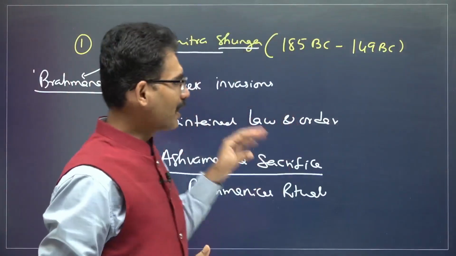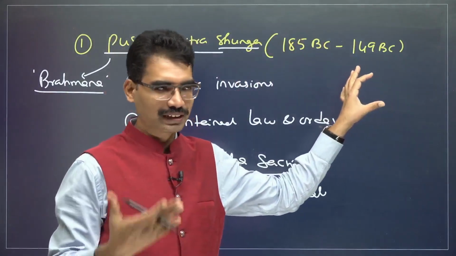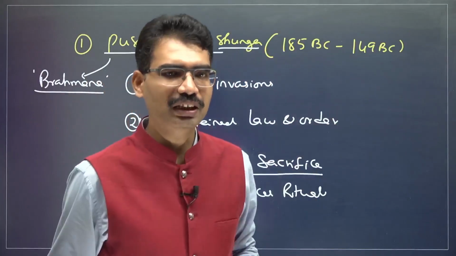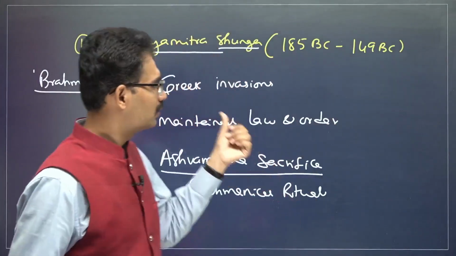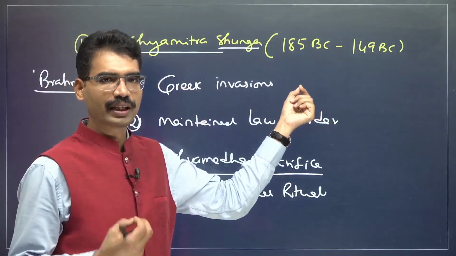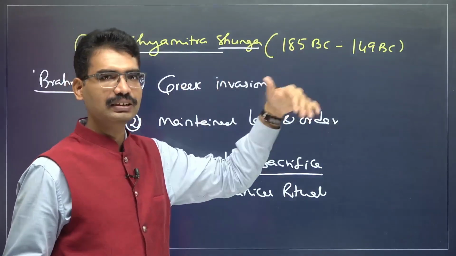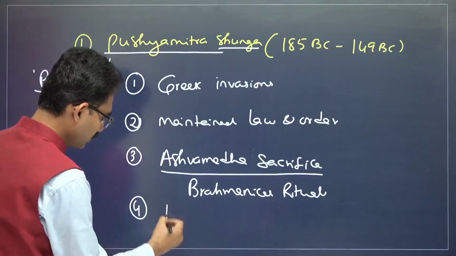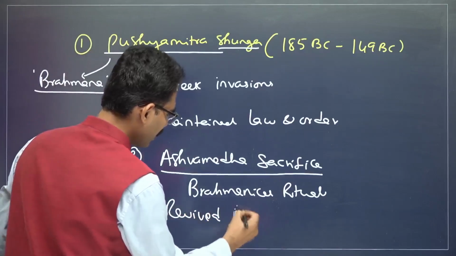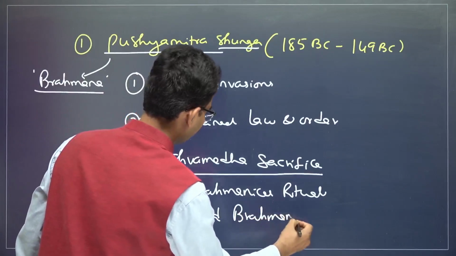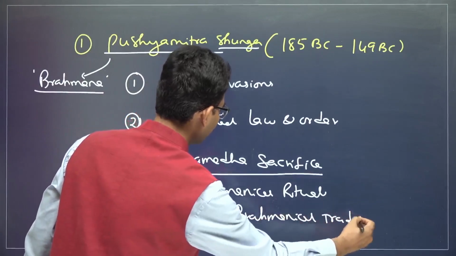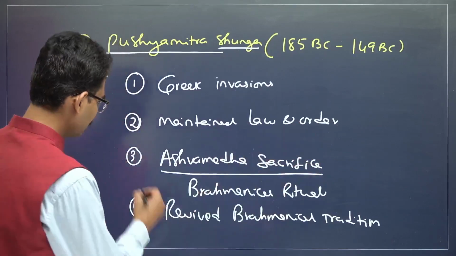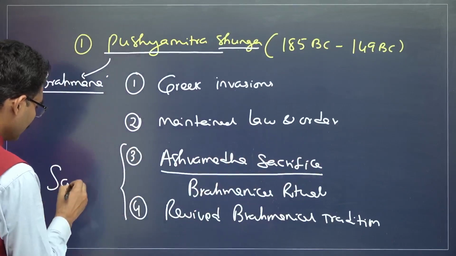He became commander-in-chief in the Mauryan dynasty. When things were going in the wrong direction in the Mauryan Empire, he took control. He killed the last Mauryan emperor and established stability in the empire. He revived the Brahmanical tradition. Reviving the Brahmanical tradition means Brahmanical rituals like the Ashwamedha sacrifice and also patronizing Sanskrit.